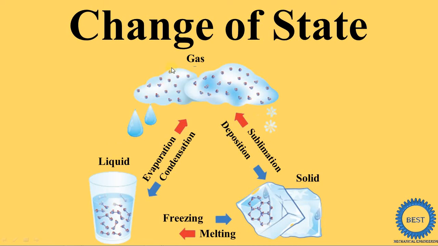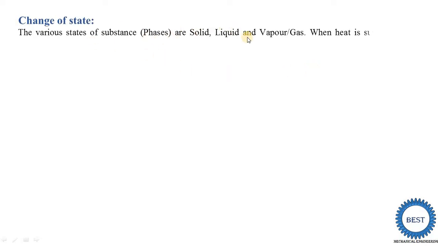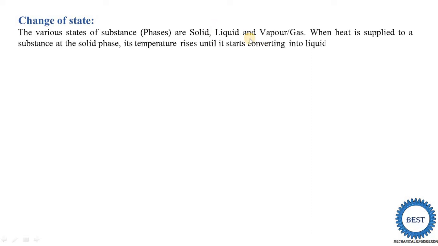In this video, I explain change of states. So what is the meaning of change of states? The various states of a substance are solid, liquid, vapor or gas. So we know that every substance has three possibilities: either it is in a solid state, a liquid state, or a vapor or gas state.